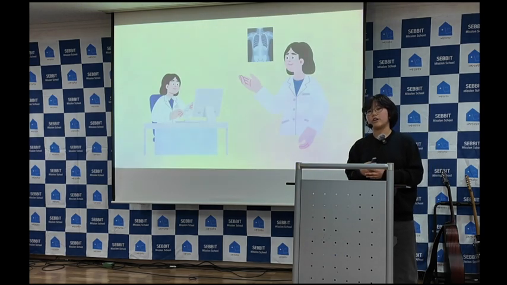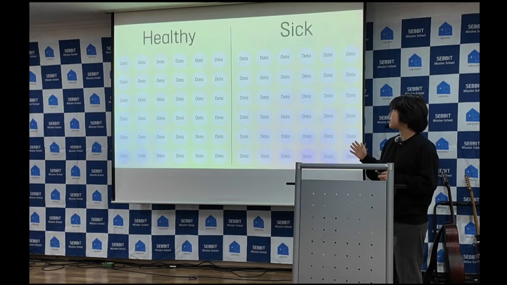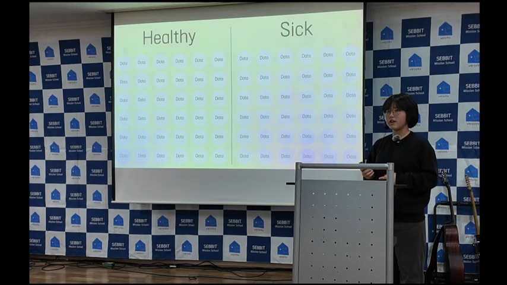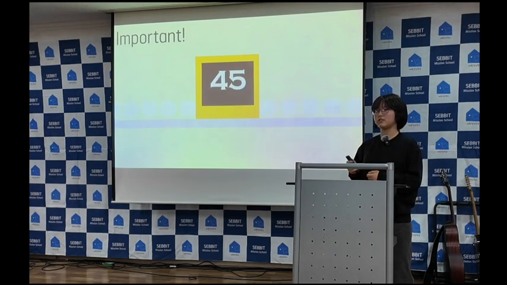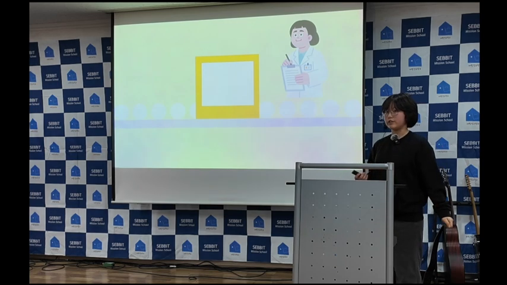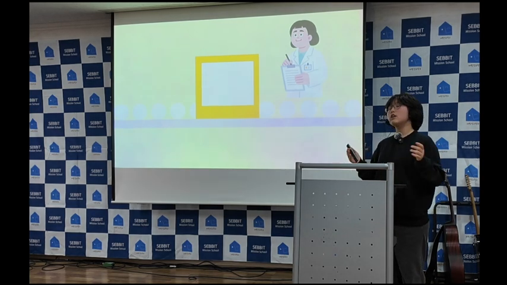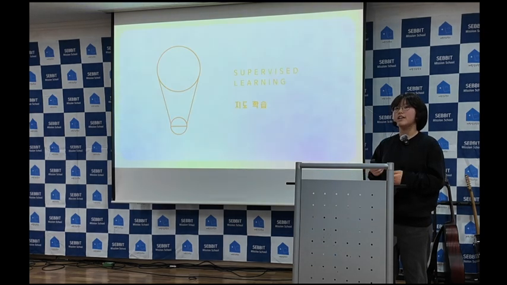But let's say the doctors are trying to create an algorithm for diagnosing a particular condition. They would collect two sets of data, test results from both healthy patients and those diagnosed with the condition. Then they input this data into a program designed to identify features shared by the sick patients. Based on how frequently the program sees certain features, the program will think of it as a significantly important feature. However, unlike unsupervised learning, humans will decide what happens next. Doctors will make the final diagnosis and check the accuracy of the algorithm's prediction. This hands-on approach is called supervised learning.